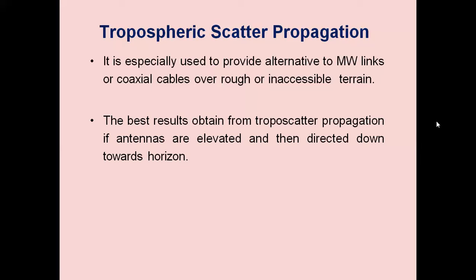The best results are obtained from troposcatter propagation if antennas are elevated and then directed down towards the horizon. So the antenna must be oriented. They are elevated such that they look at the troposphere scatter volume. Both the transmitting antenna and the receiving antenna must look towards the tropospheric scatter volume so that we can provide better reception at the receiving end.